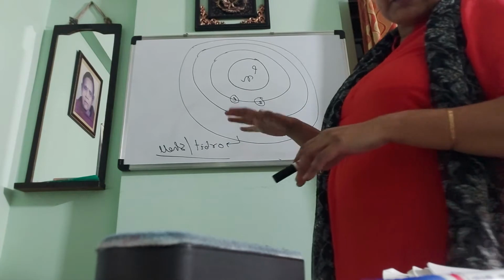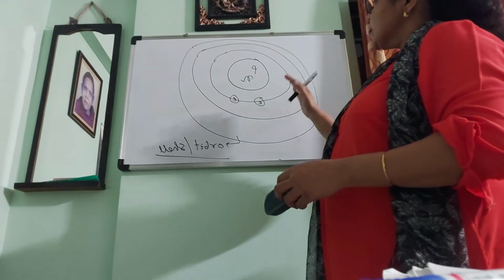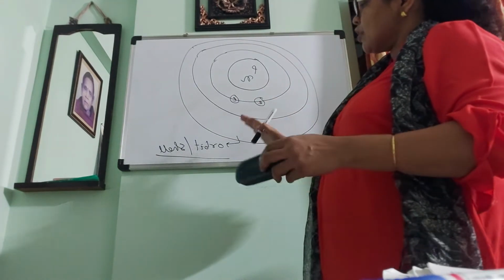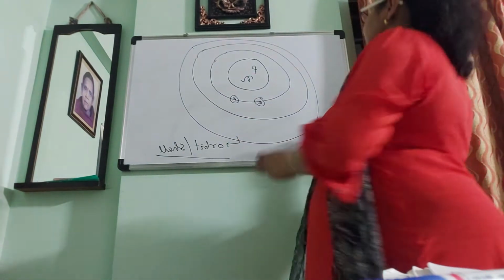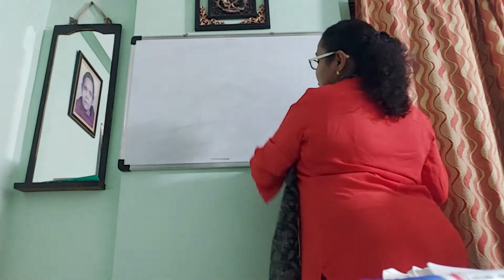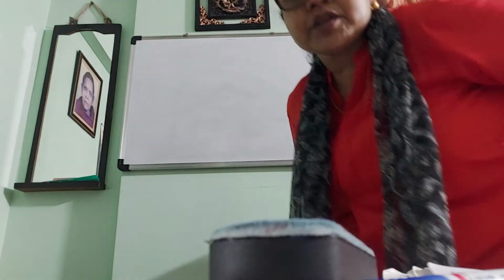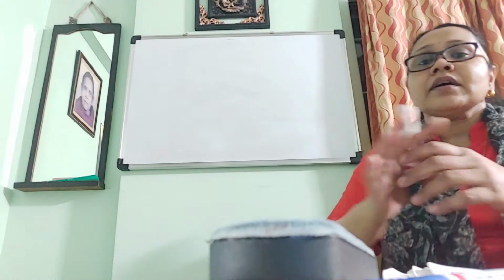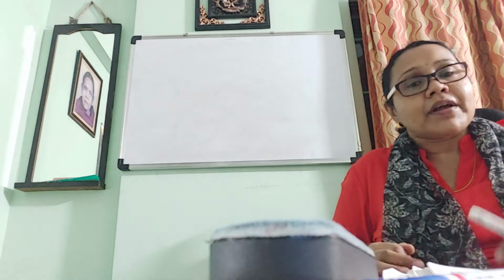Now I am discussing how the protons, electrons and neutrons of a particular element are distributed in an atom. In the modern periodic table, the elements are arranged by their atomic number. An atom is the smallest particle of an element.